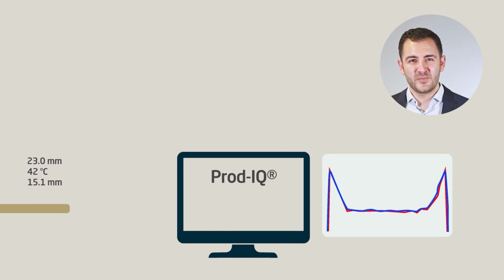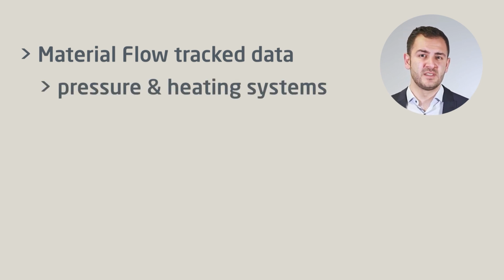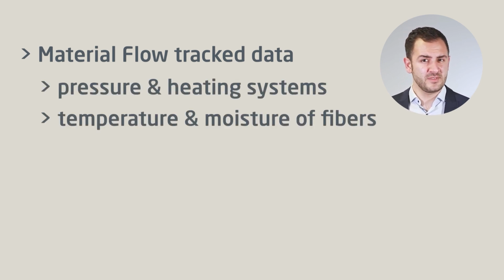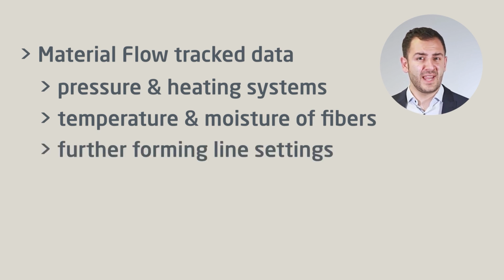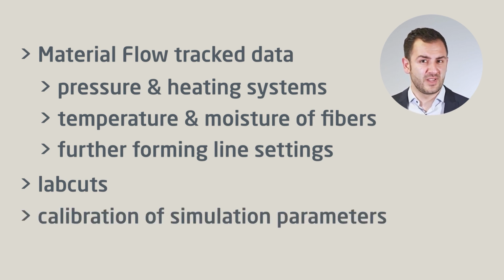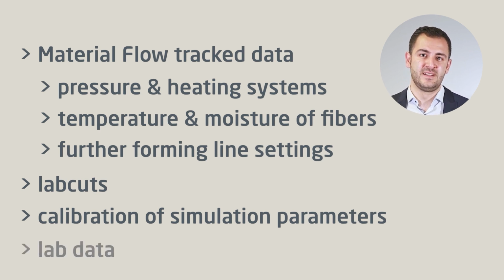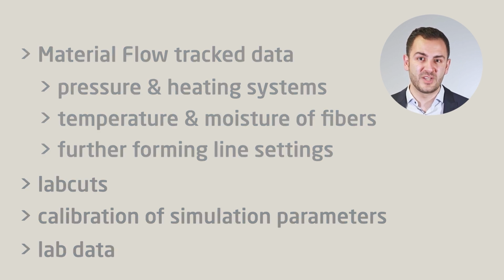So in order to run the ProdIQ Profile system, we need, in summary, material flow track data like pressures and heating systems, temperature and moistures of the fibers, of course further forming line settings, the lab cuts that are automatically fed into the ProdIQ system, and the calibration of the simulation parameters influencing the behavior of the mat inside the press. And then again the lab data for refining those calibration results. And in the end, we will have an accurate raw density profile simulation.